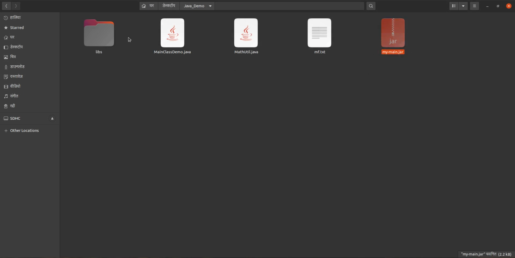So now this and this one, these two are considered as our application. If we want to delete this one, that also we can do, but we should not do that. This is our source code. Source code should not be deleted in any case, because what is the use of source code?